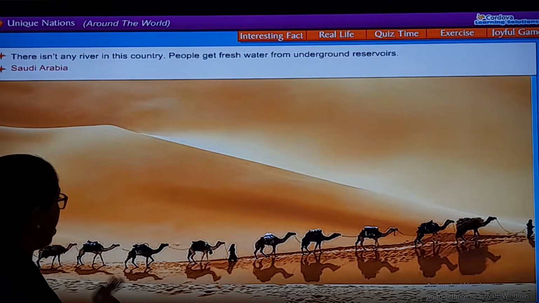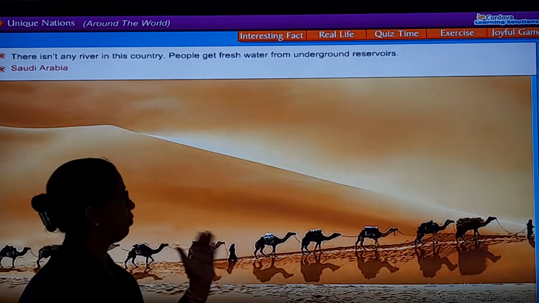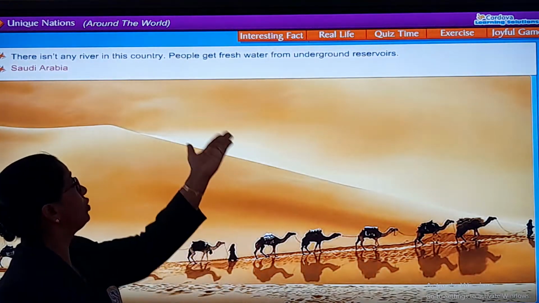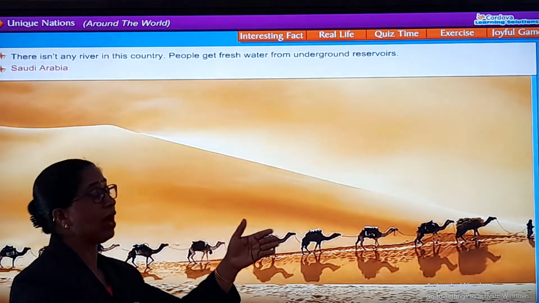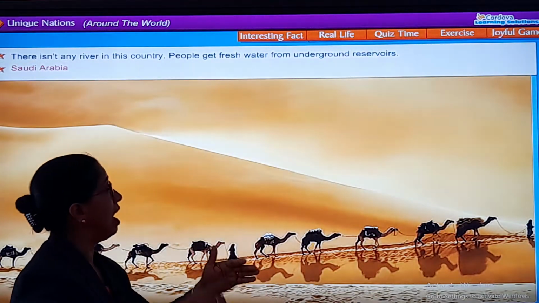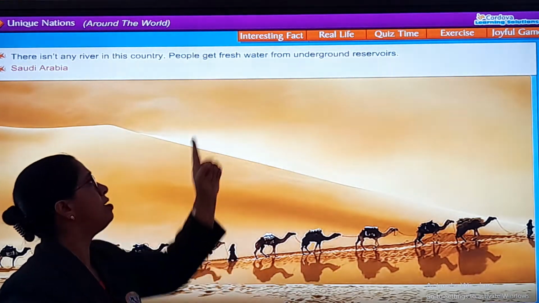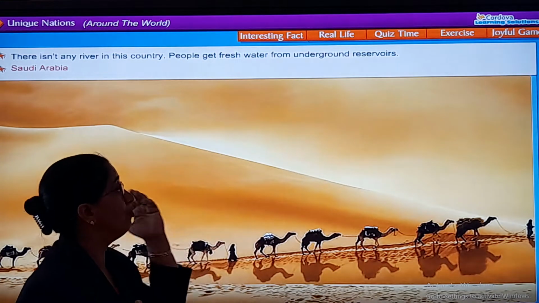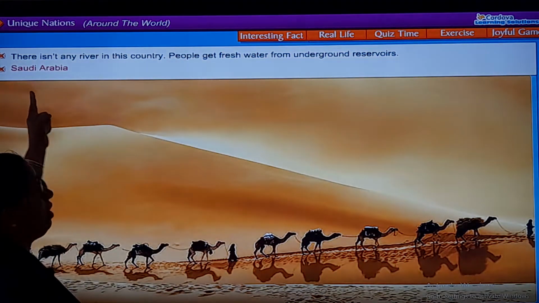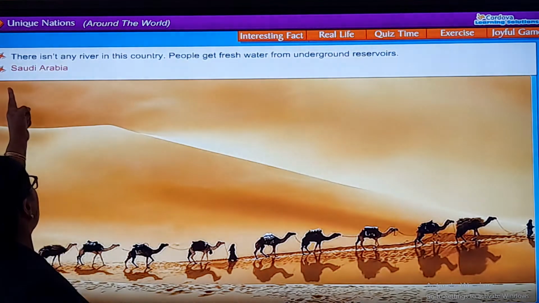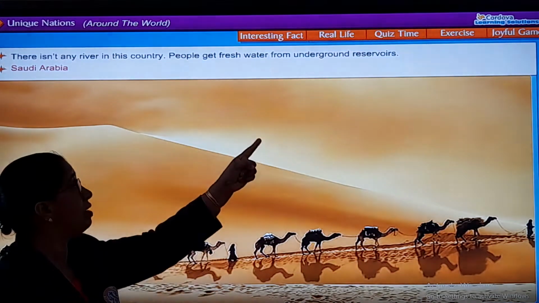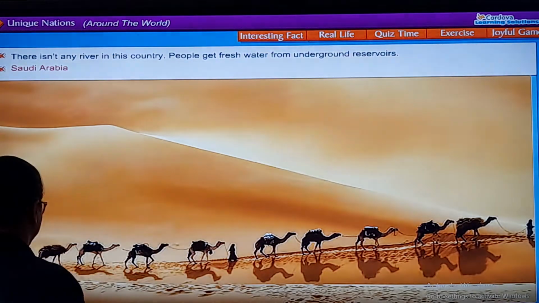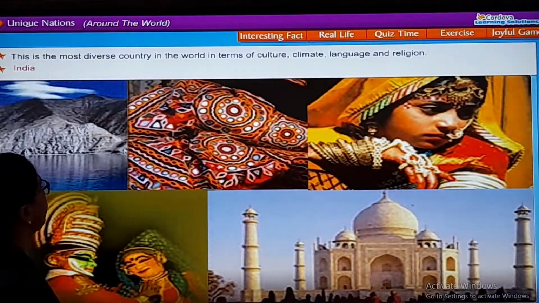Saudi Arabia. So now here this is a desert. So people don't get, there is no fresh water supply, river, lake, well, ये तो है नहीं यहाँ. Fresh water is not available. So they have to actually dig down borewells, and they have to use the water which is there under the ground. So they are using underground reservoirs. And which is this nation? Saudi Arabia. So write it down. Saudi Arabia. Why they have to use underground reservoirs? Because there isn't any river.